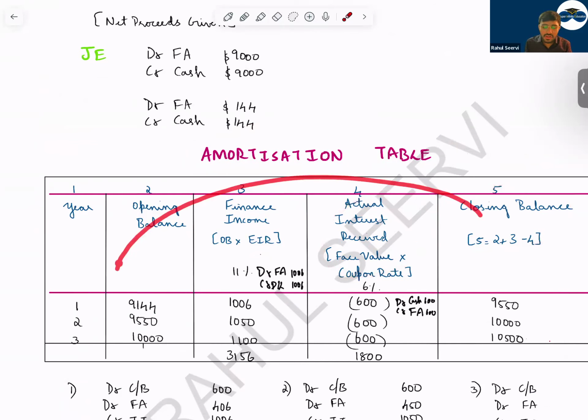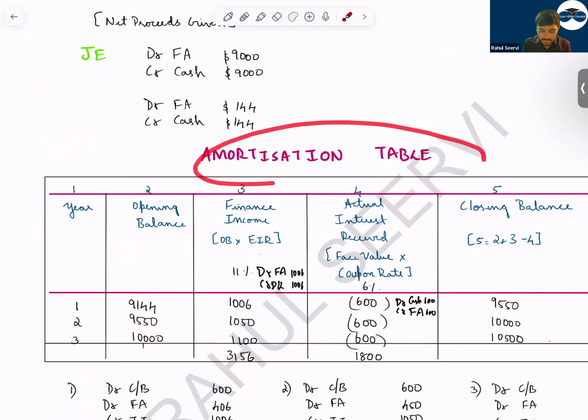In your exam, if you do not have time, do not waste time preparing the amortization table, no issues. Directly write down the number in brackets. It will go to P&L, and the balance in the balance sheet for the financial asset will be 9,550. In the brackets also, you can show the calculation. No need to prepare the table and waste your time.